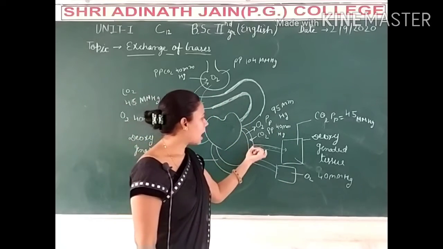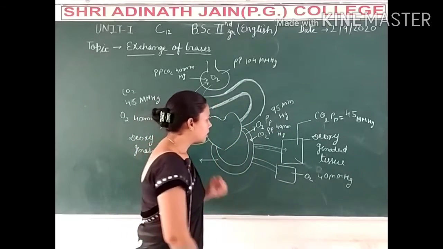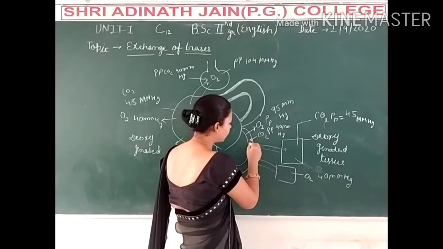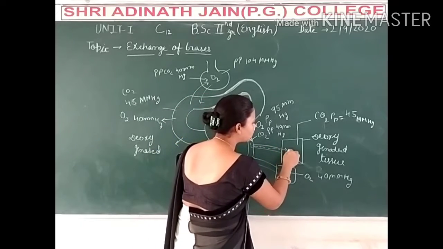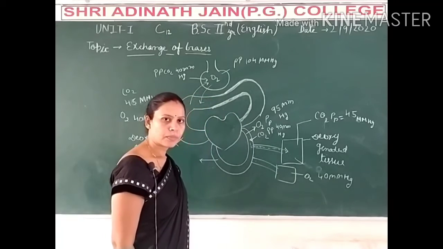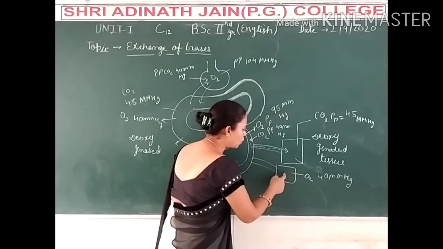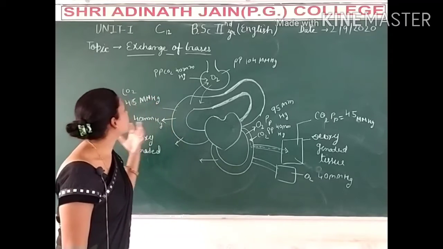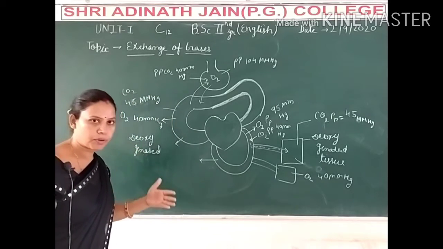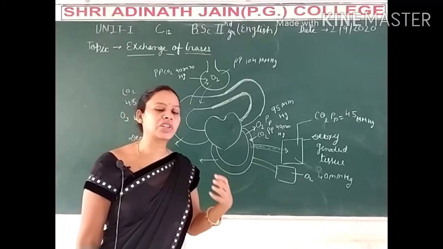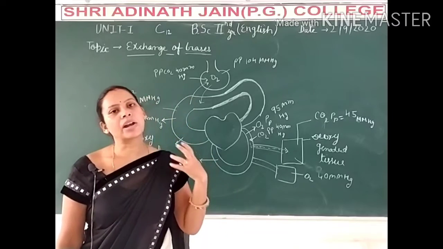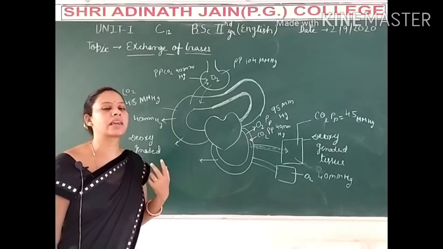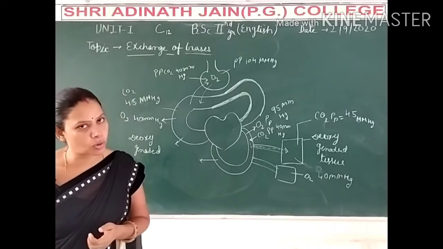So there is the difference: the oxygen will reach into the tissue and CO2 will reach into the blood. So this is the exchange of gases. It means in the exchange of gases the partial pressure of gases plays the important role.